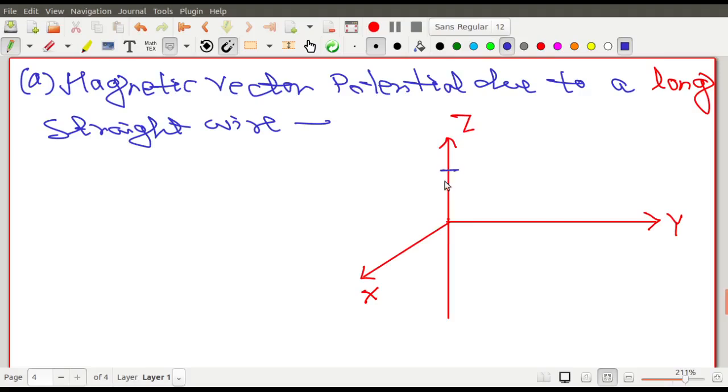So I consider an elementary piece of this wire. So etar ami ekta elementary piece nilam at a distance z dash from this particular point O. At a distance z dash from this particular point, I consider a small element dz dash. Ekta choto element ami dz dash nilam.